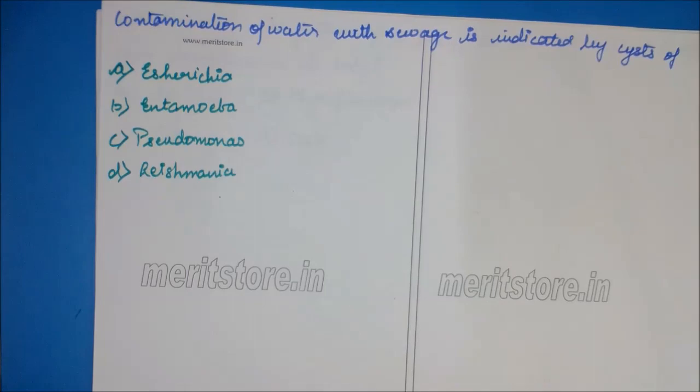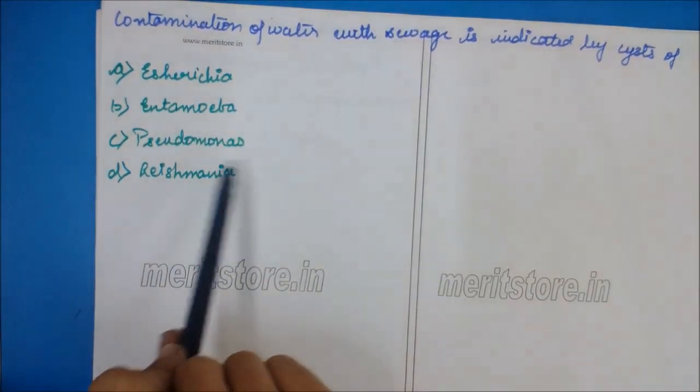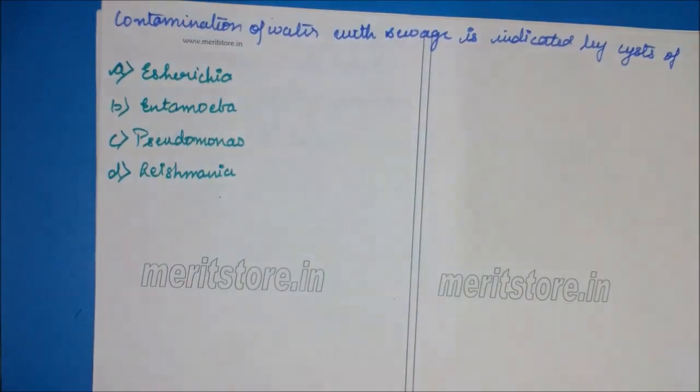Contamination of water with sewage is indicated by cyst of Escherichia, Entamoeba, Pseudomonas, Leishmania.